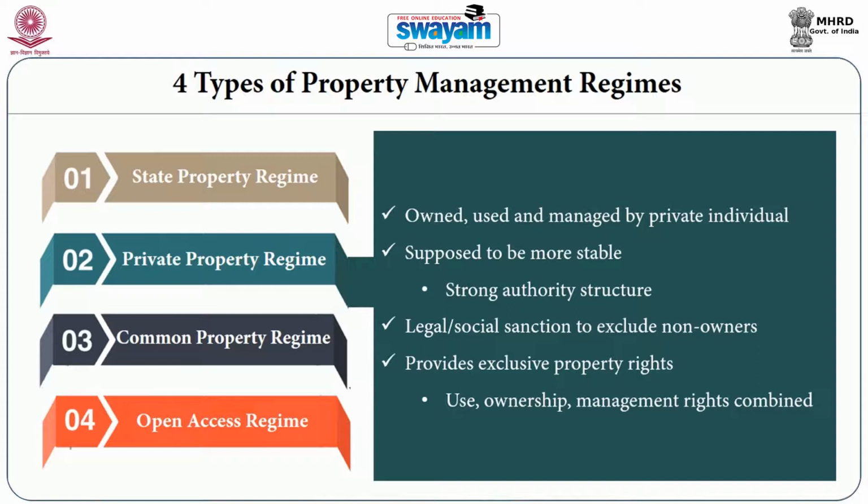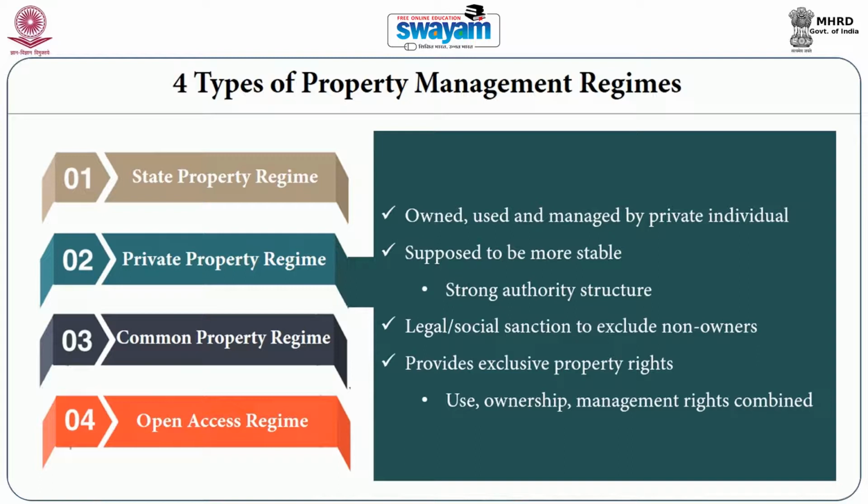Therefore, the private property regime is supposed to be more stable, because there is a strong authority structure. The private individual who owns the resource can also restrict others from using the resource. So, it is ensured that resources will not be shared by many, and will not be accessed or used by many people, and the decision making right also rests with the individual who owns the resource. Therefore, it is believed that the person or the agency which owns the resource can take the best decisions about the resource.